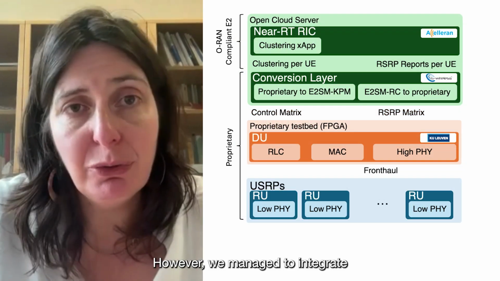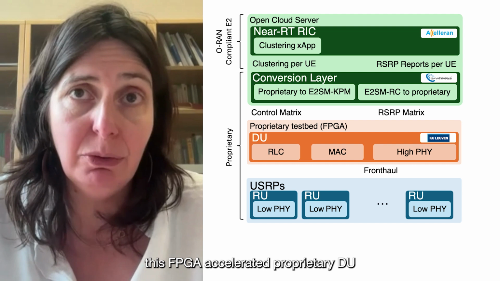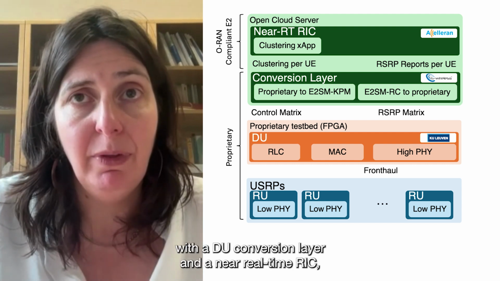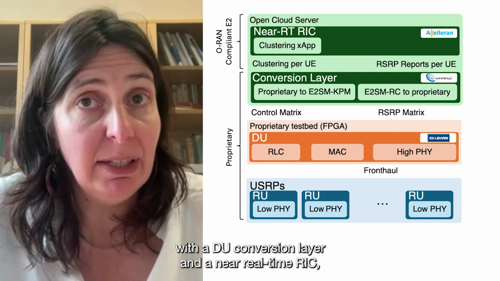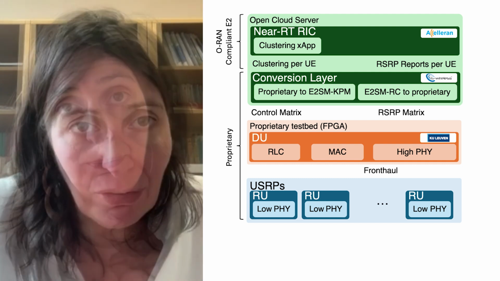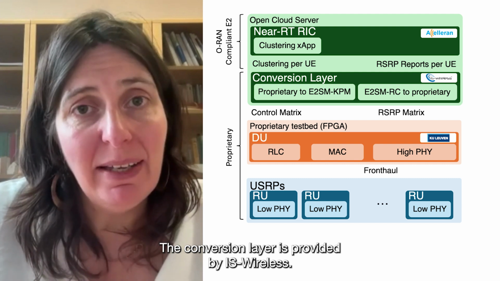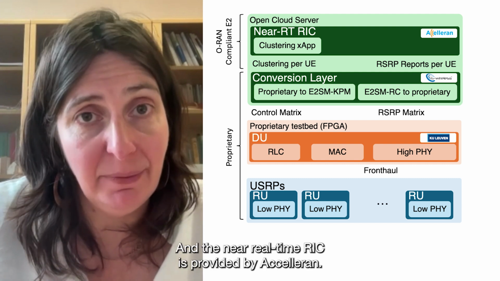However, we managed to integrate this FPGA-accelerated proprietary DU with a DU conversion layer and a near real-time RIC using the standard E2 interface. The conversion layer is provided by IS Wireless and the near real-time RIC is provided by Acceleron.